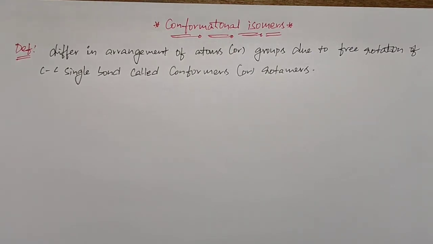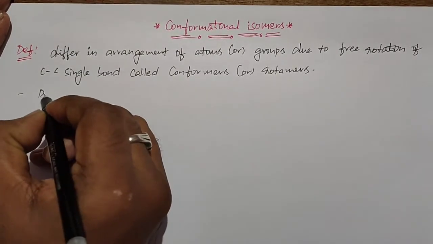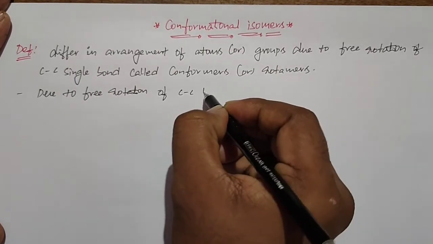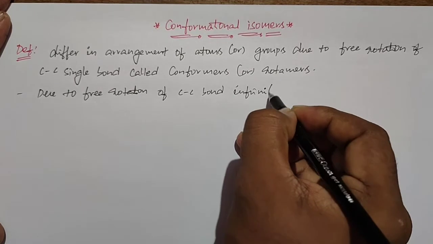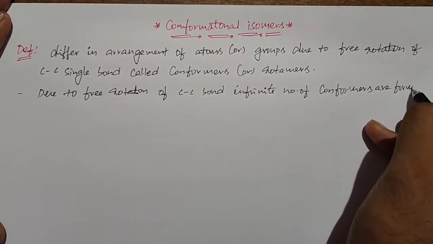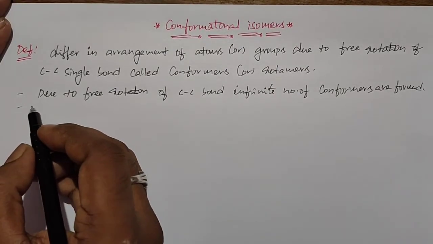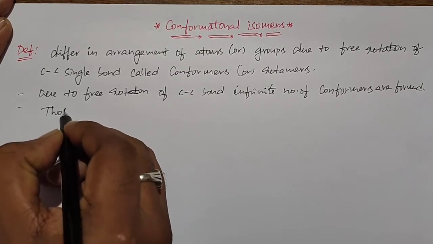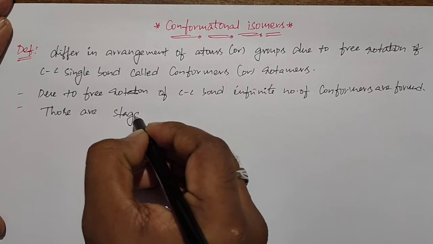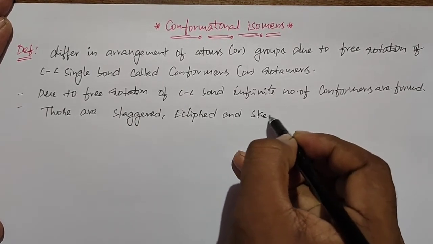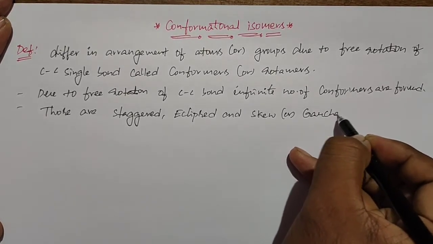Among these forms, very few are noticed. Those are the staggered, eclipsed, and skew or Gaussian forms.